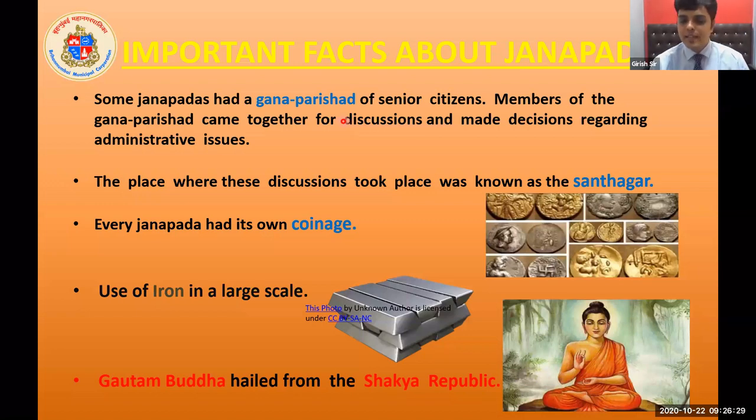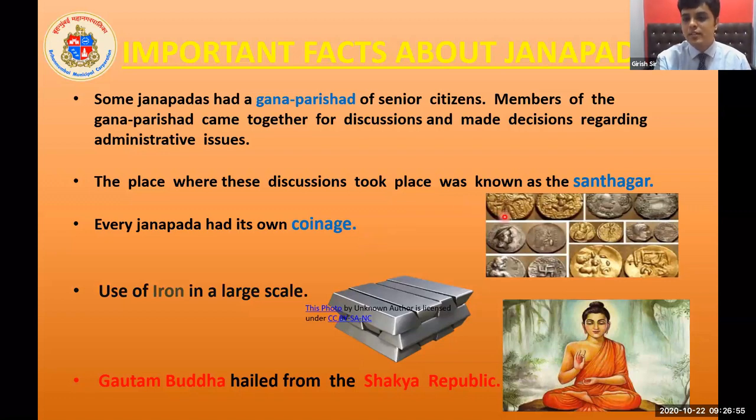The kings of the Janapadas wanted to make their own identity. So every Janapada had its own coinage. You can see over here, every Janapada had its own coinage. This means every king made his own identical coin, so that the people living in his kingdom should use this coin for transactions.